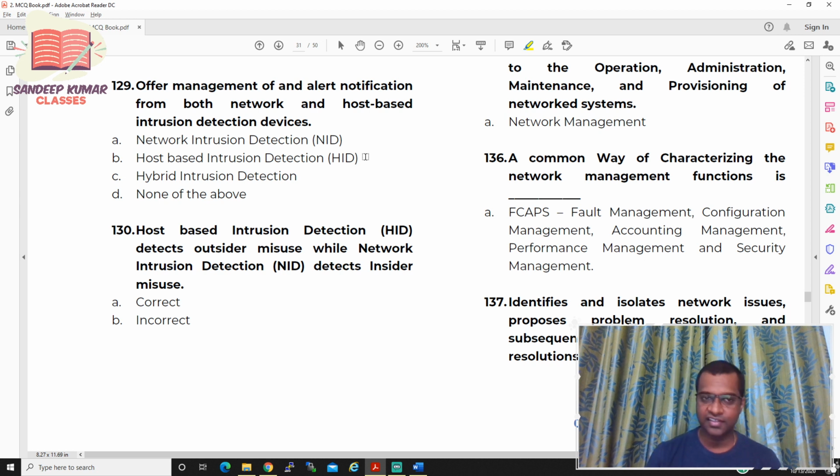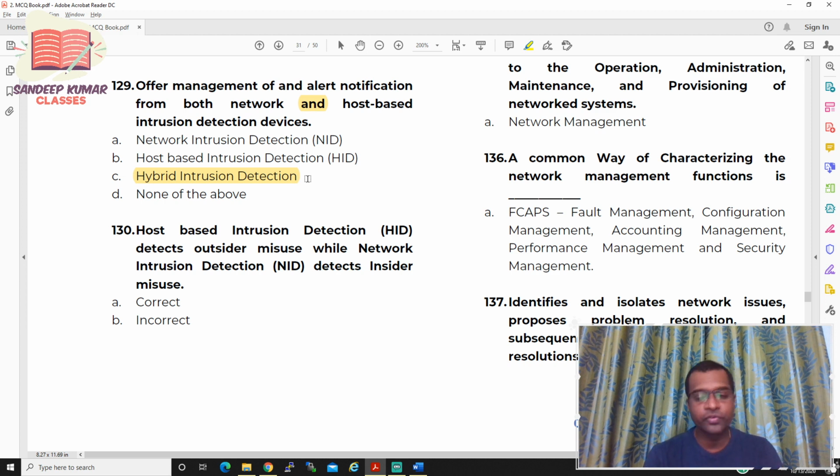So what exactly is the answer for question number 129? It works on both network and host, so it should be a hybrid intrusion detection system. So the answer for question number 129 is hybrid intrusion detection system.